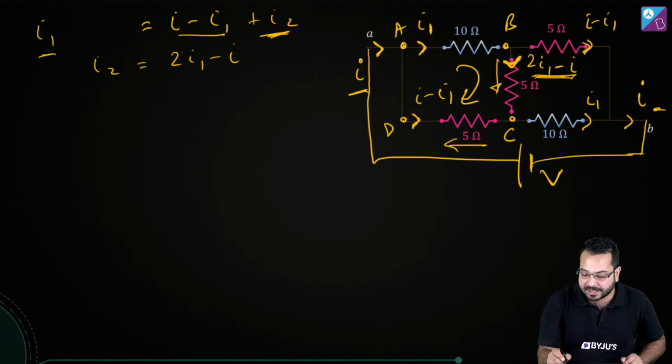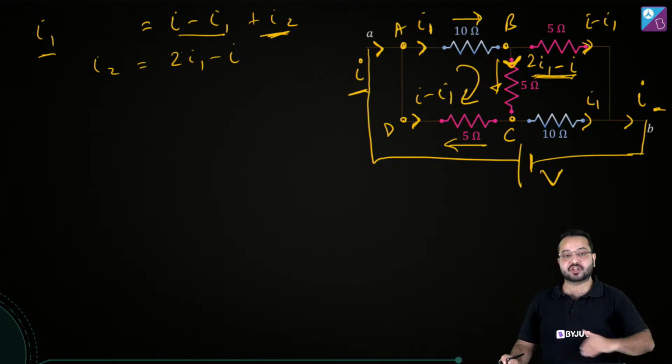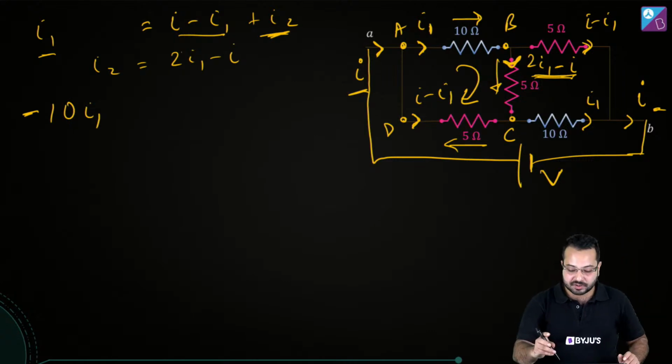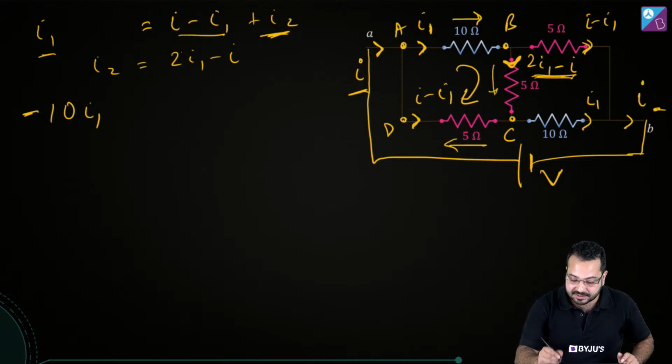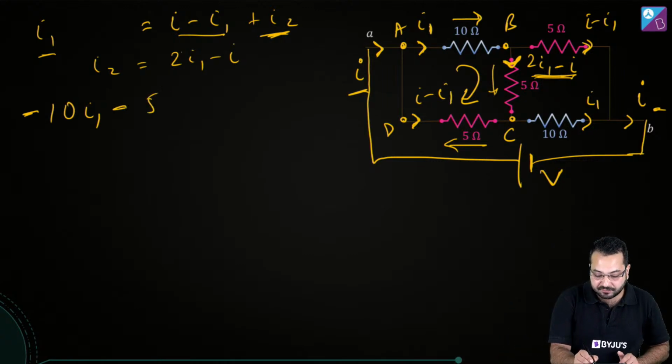So first I'm going to start with A. I'm going to encounter this 10 ohm resistor. I'm going in the direction of current, so I'll have to write minus I into R. So this becomes minus 10I1. Now I'm going like this, I'm again going in the direction of current, so I'll have to write minus 5 into 2I1 minus I.